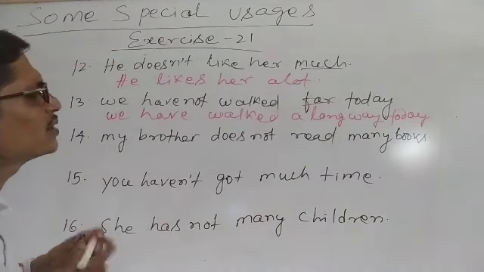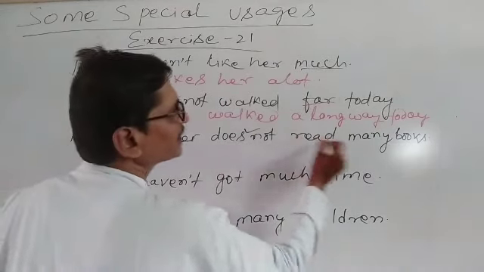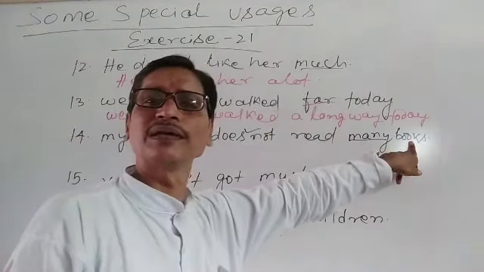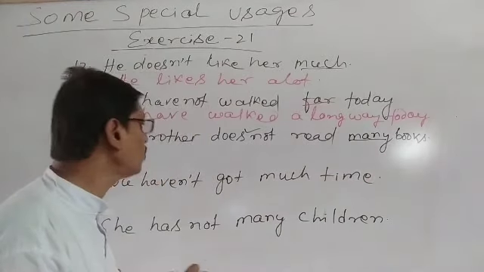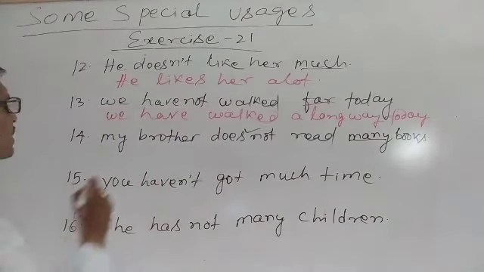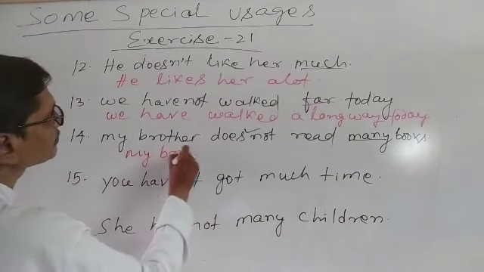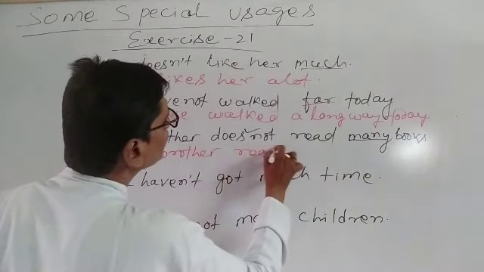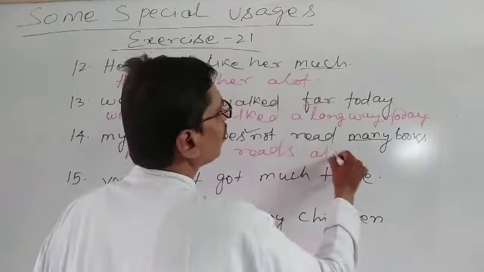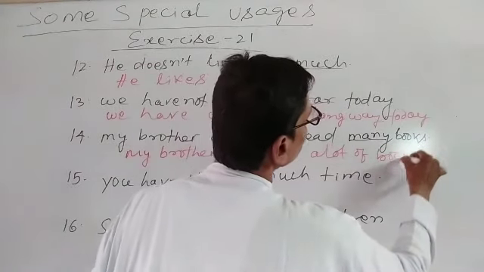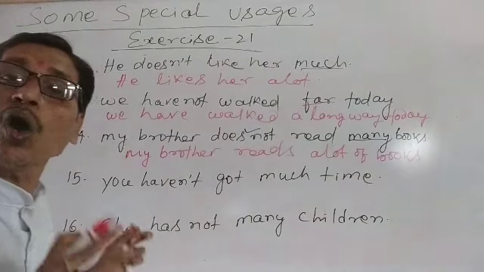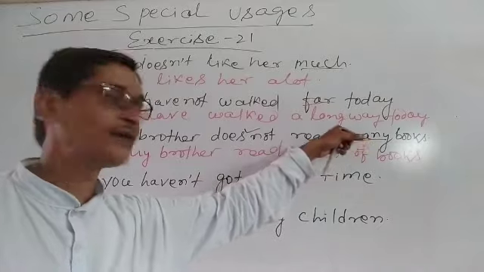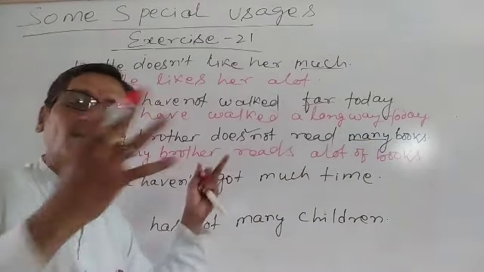So similarly, next sentence. My brother does not read many books. Does not read, it's a negative sentence. Therefore, many books. We have used many because it is countable. That also you should understand. We have to convert this into positive. My brother reads a lot of books. In place of many books, when it was negative, it was many. When it is positive, we have used a lot of.